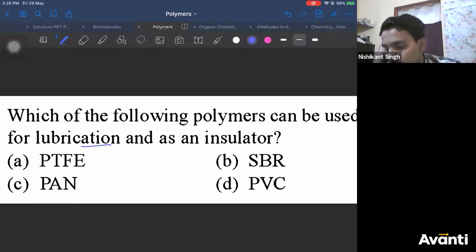PVC is polyvinyl chloride. SBR is a synthetic rubber. Shamita, check again.